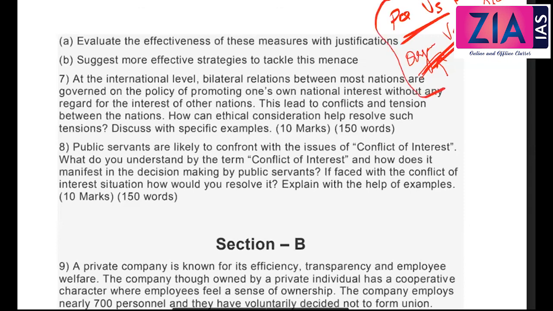Now the question is, how can you resolve it? Proper code of conduct and code of ethics and the procedures and everything has to be there, and you have to listen to your conscience. You have to follow the conscience so that there won't be any cognitive dissonance, and you will go with the approach of maximum good for maximum people, and you have to follow whatever is legal. So these are things which you can explain.